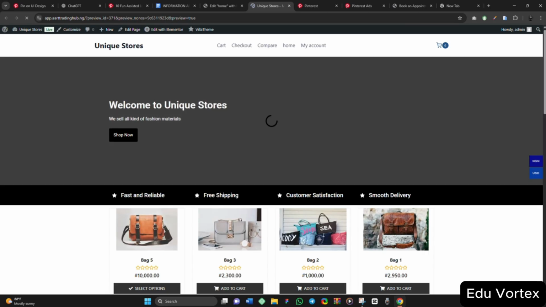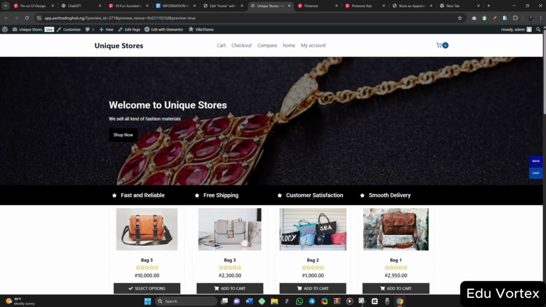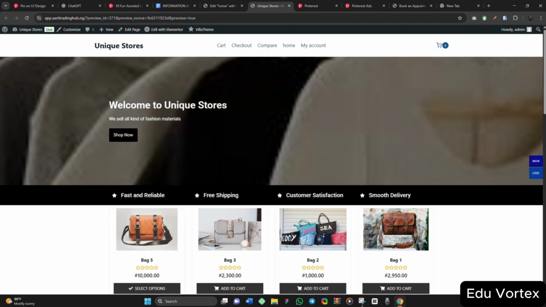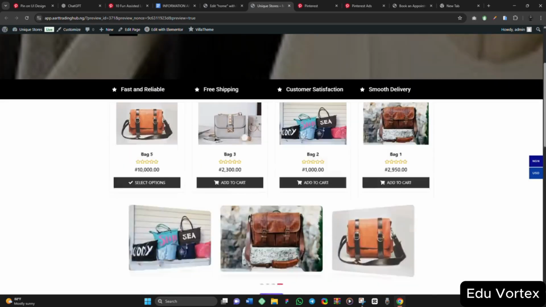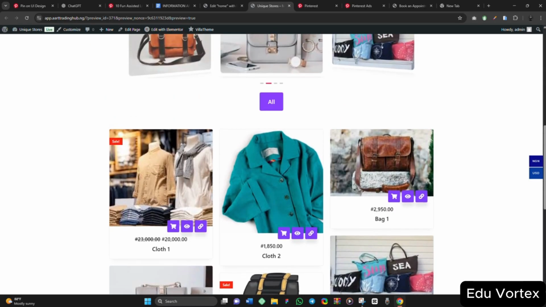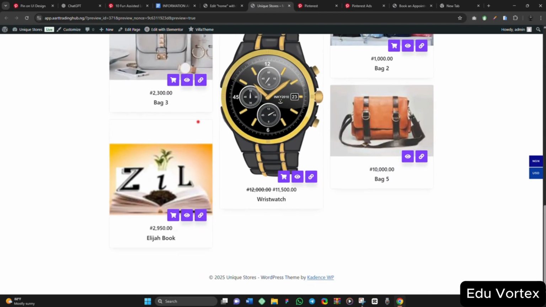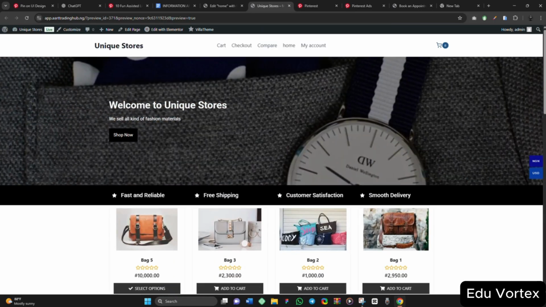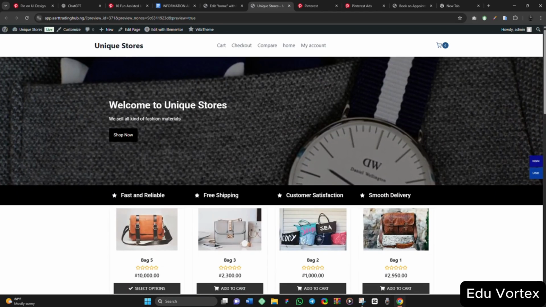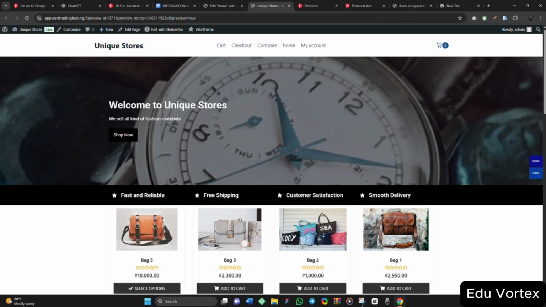You see, despite the fact that we did not include too much detail, and we did not put in extra energy and everything, we still designed something. We still put something that is very okay and very nice to look at. So this is just the simple step on how to build your WooCommerce website.